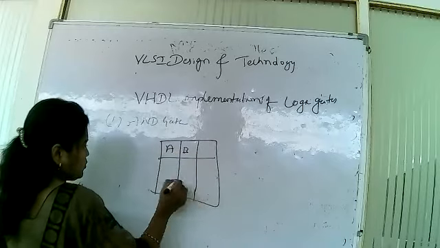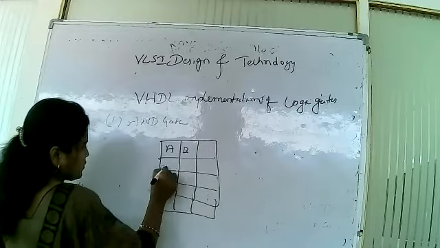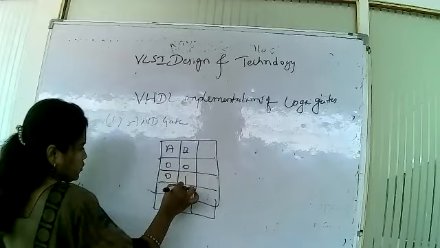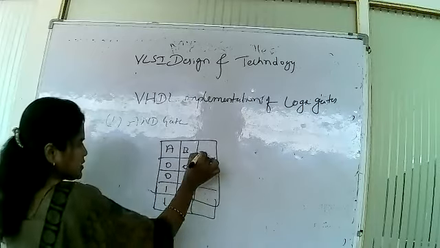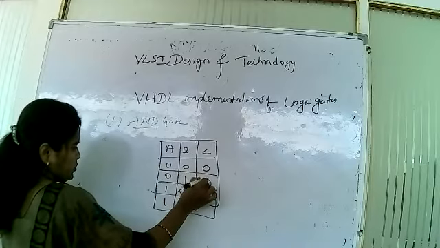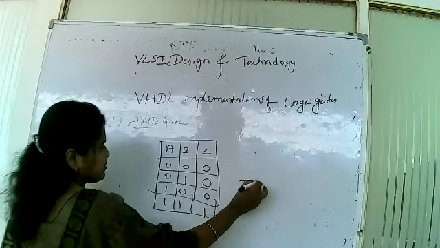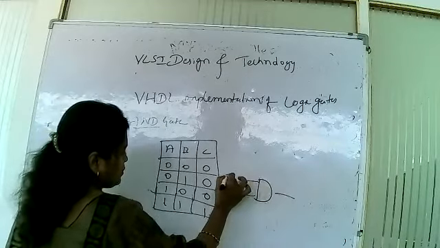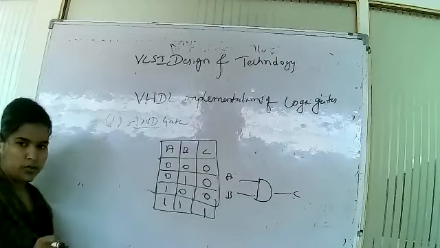A and B are the inputs: 0 0, 0 1, 1 0, 1 1. And C is the output. For the AND gate, it is 0, 0, 0, and 1 1 gives 1. It is a truth table and a symbol. A and B are the inputs and C is the output.